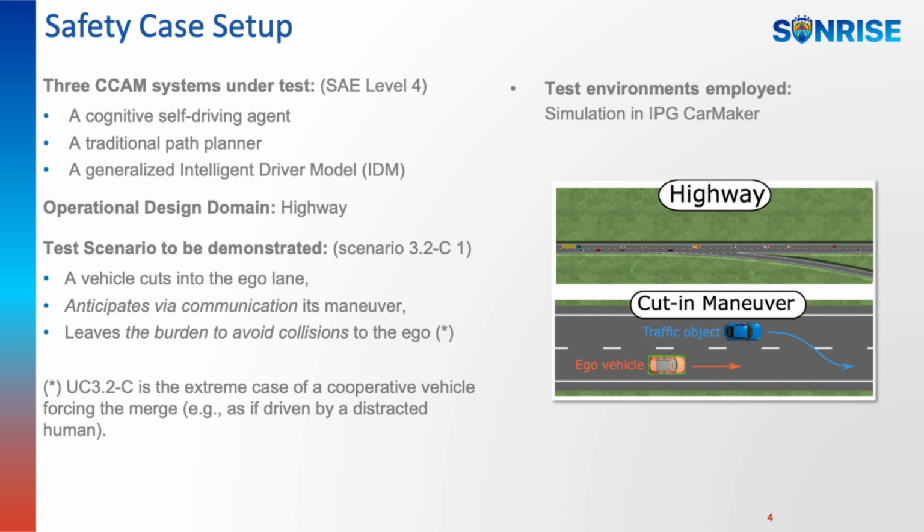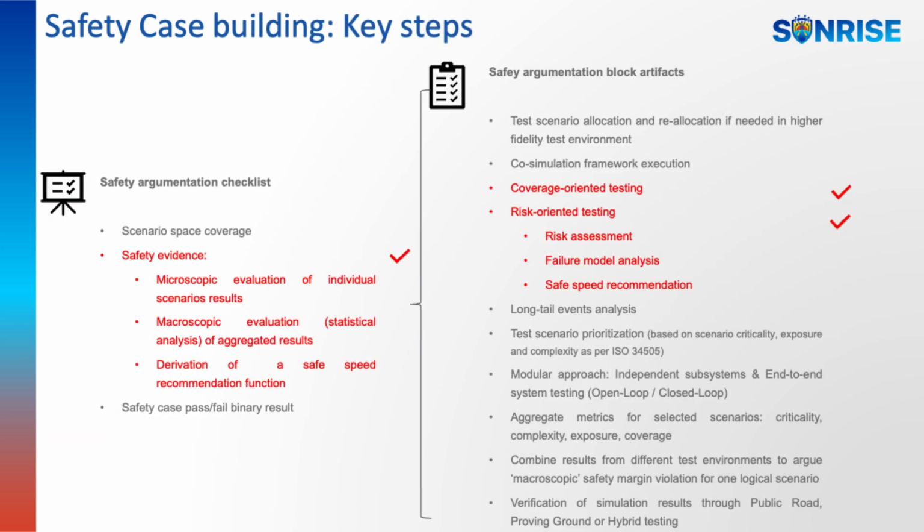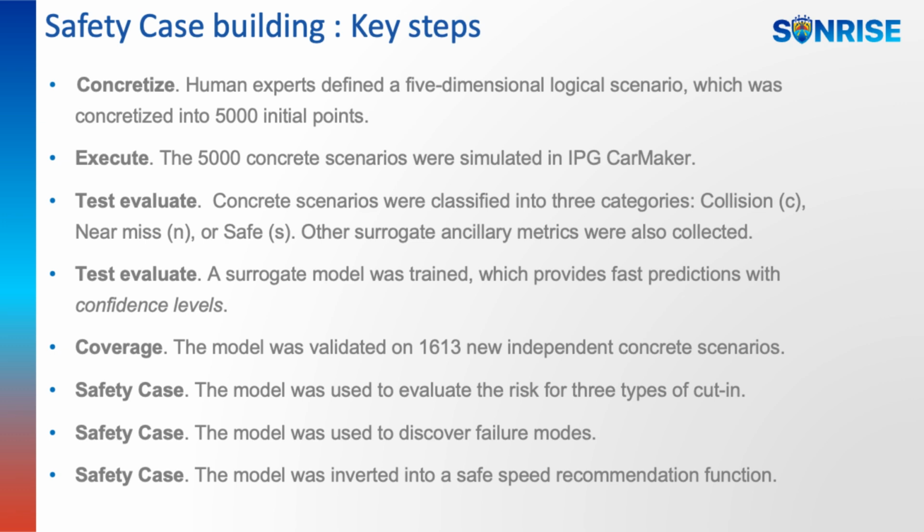its behavior. We followed a safety argumentation checklist that covered a microscopic evaluation of results for individual scenarios, a macroscopic evaluation by aggregating the results into a surrogate model, and the use of that model to create safe speed recommendations. Key artifacts include coverage of the scenario space with a surrogate model that provides confidence levels, evaluation of risk scenarios, and determination of the safe speed. We will show these steps.